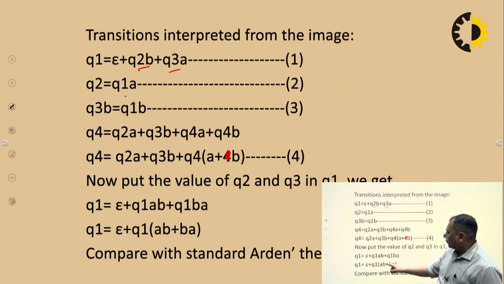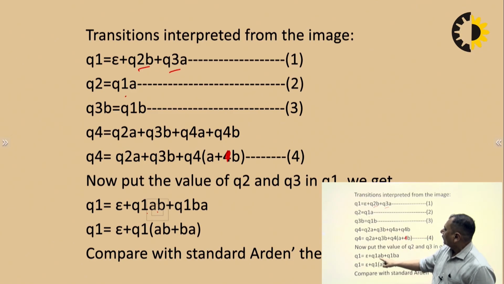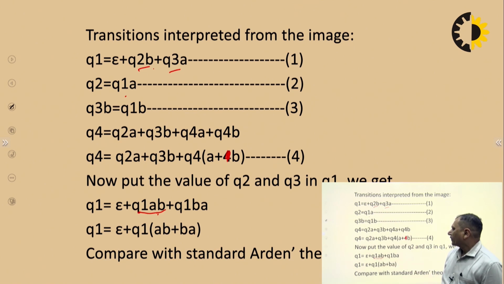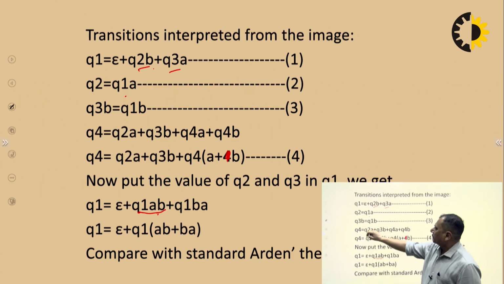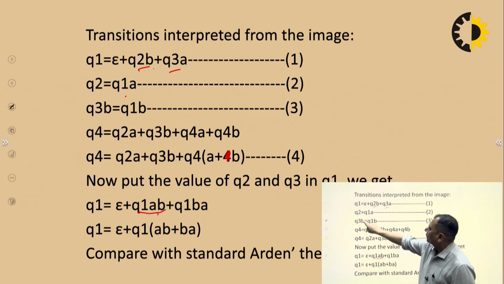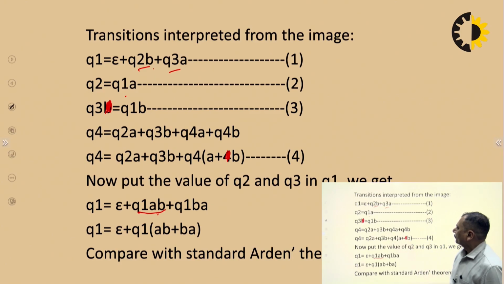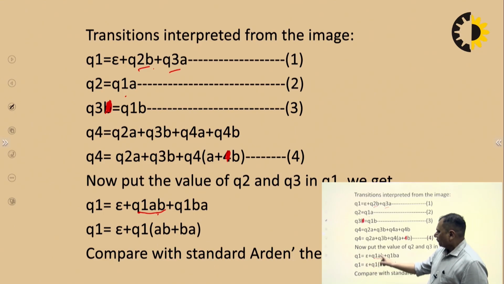So we will put Q1A, and B is already there, so it becomes Q1AB. Put the value of Q3. The value of Q3 is Q1B, and A is already there. So we will have Q1BA. Okay. Null is there. Take Q1 as common. It becomes Q1 times AB plus BA.